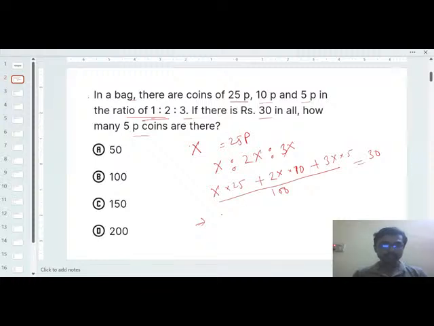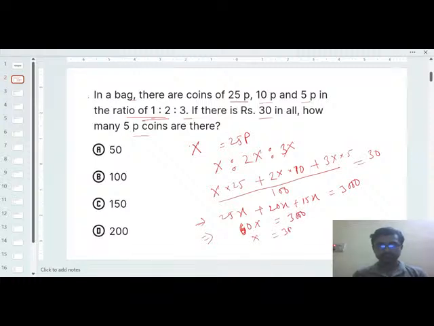By solving it, you will get 25x plus 20x plus 15x equal to 3000. In total you will get 60x equal to 3000, fine.